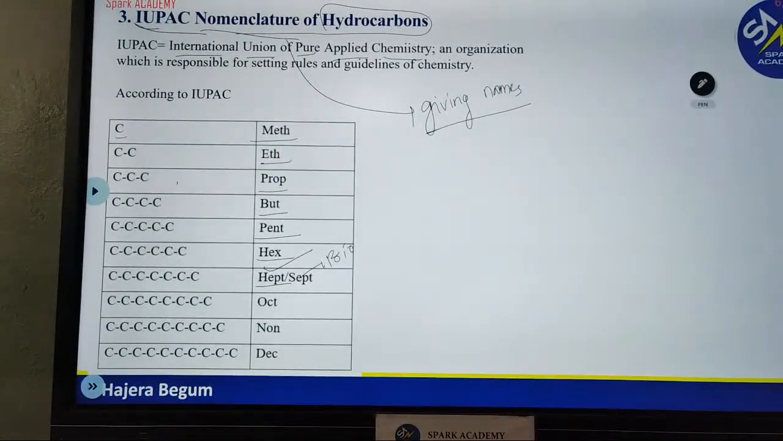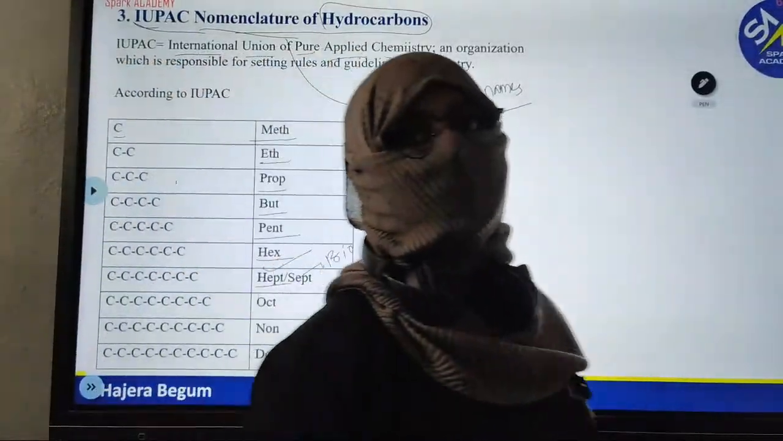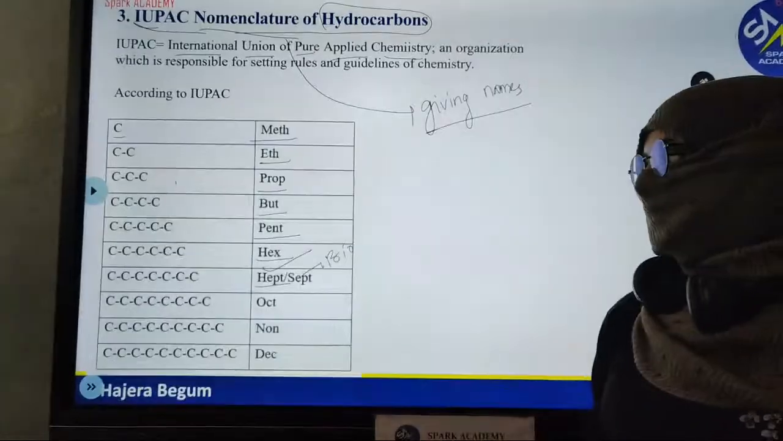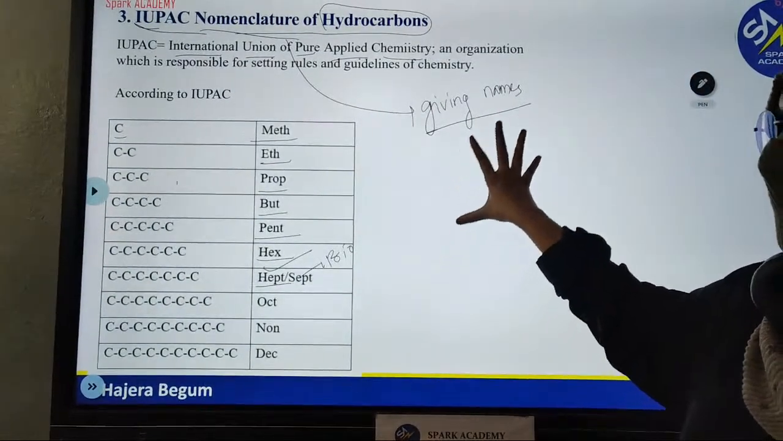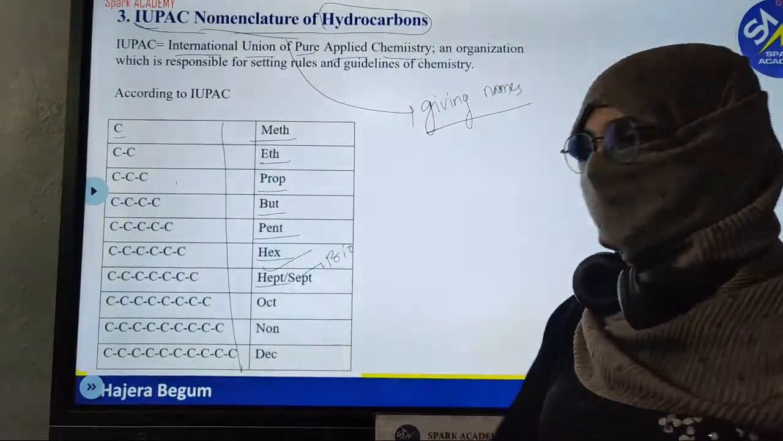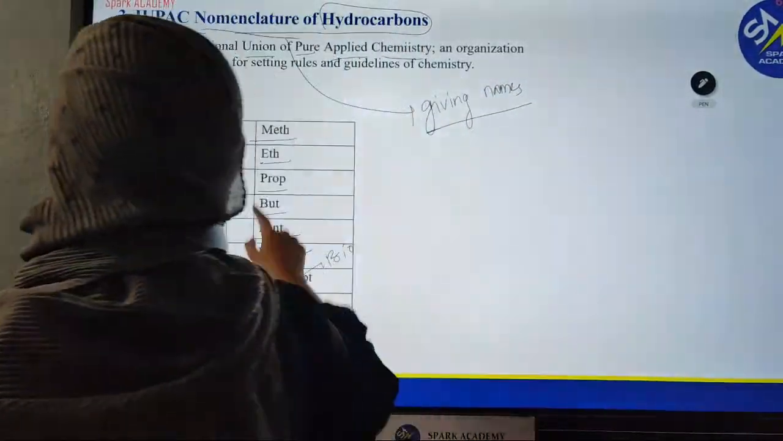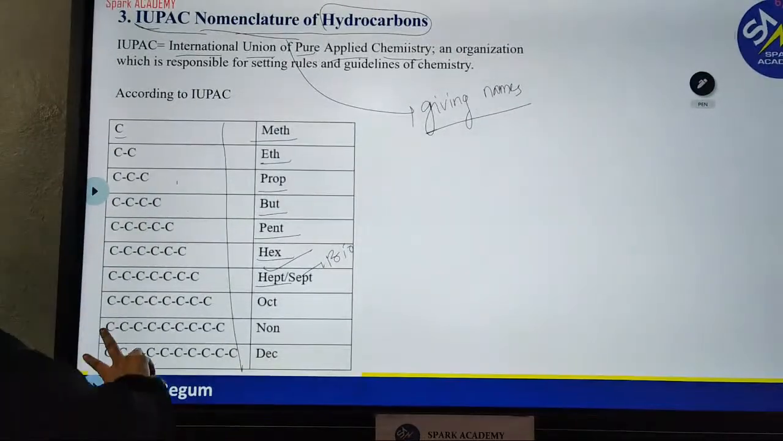Meth, eth, prop, but, pent, hex, hept, oct, non, dec. So this is about the IUPAC nomenclature. These are the rules. The first rule is, whenever you see the carbon, please call them accordingly. Now this is not a complete name. This is the first step only. Please memorize this 1 to 10: meth, eth, prop, but, pent, hex, hept, oct, non, dec.